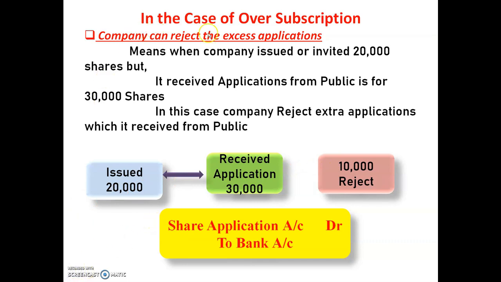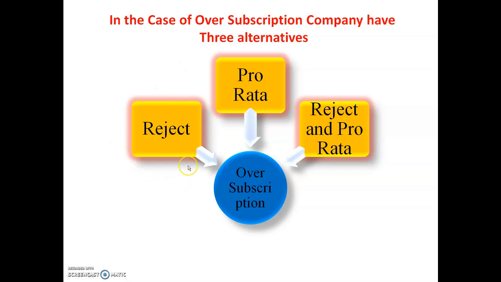So here, in the case of rejection, the company passes one journal entry: share application account debit to bank account. Means the first entry will be the application received entry, the second will be the application transfer entry, and after that the third entry will be share application account debit to bank account. This is the rejection entry, and this is the third entry while passing the journal entries. So see here, the company can reject the excess applications. This is the first alternative.